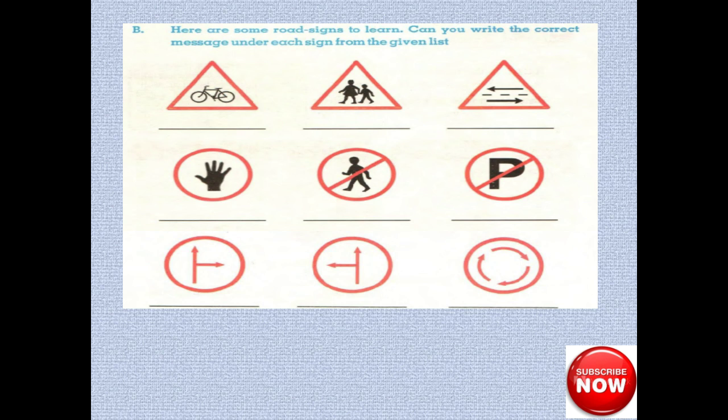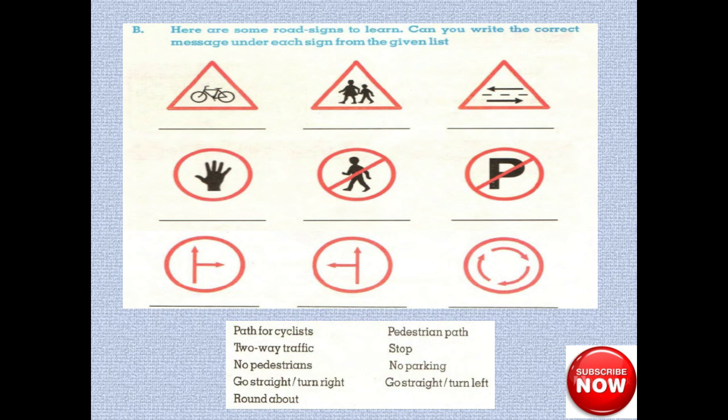Here are some road signs to learn. Can you write the correct message under each sign from the given list? You have watched these signs on the road. Now see, there are given some illustrations. Now match these illustrations with these signs. First one, path for cyclist. Now do it yourself, the rest of the signs and illustrations.